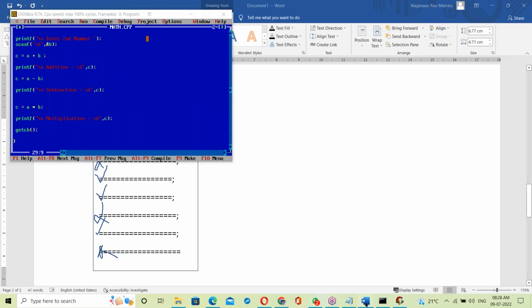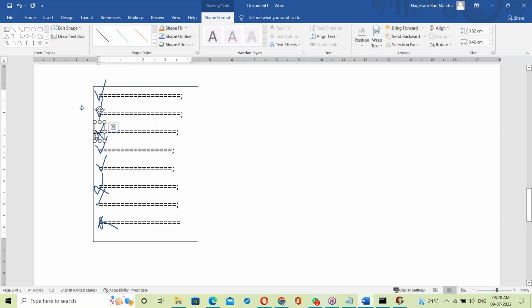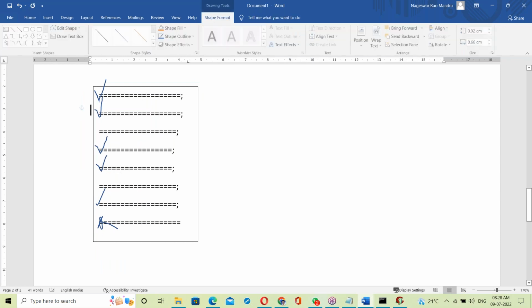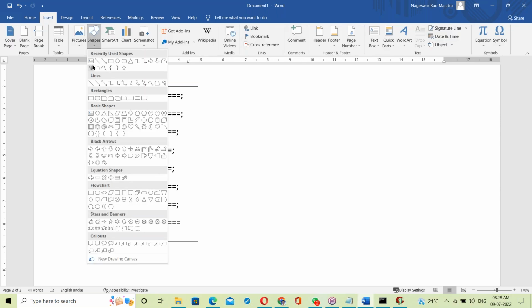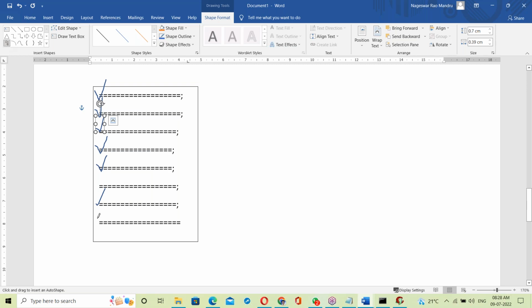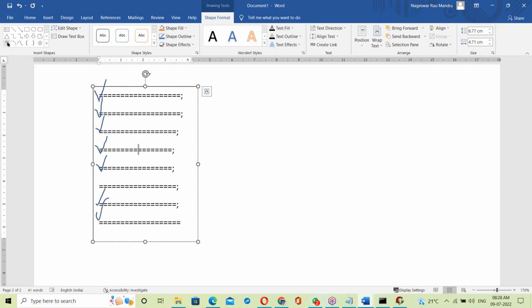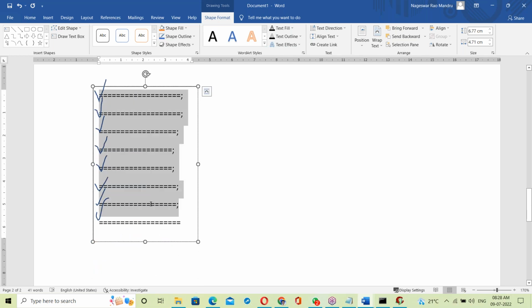Here, no errors. So it is checking for all the errors, all the statements, from top to bottom. Suppose there are no errors, everything is fine. So no errors from top to bottom. Then what happens here? The compiler checks the whole program from top to bottom and shows all the errors.